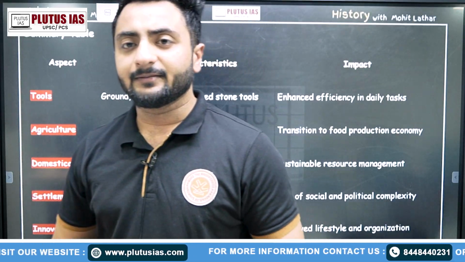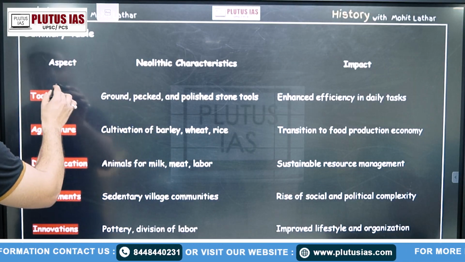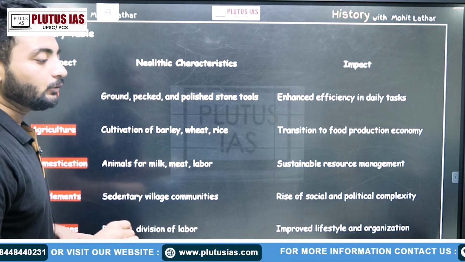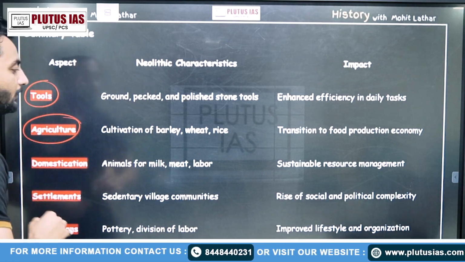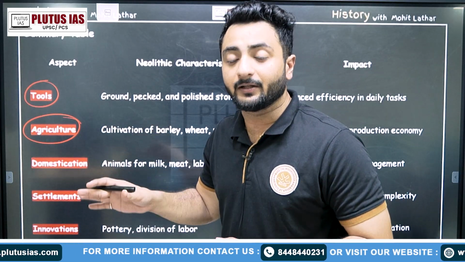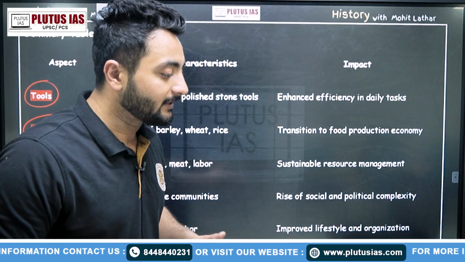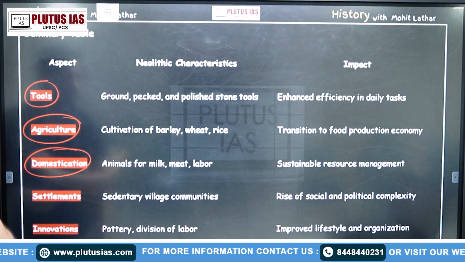Now if we summarize what the Neolithic age was all about, we must know that it was about tools and how the tools evolved. Moreover, it was about agriculture. The major thing which differentiates it from the previous periods is the use of agricultural produce. Also the domestication of animals.